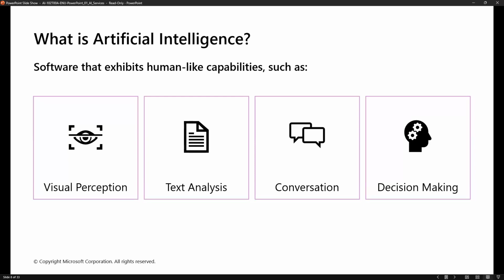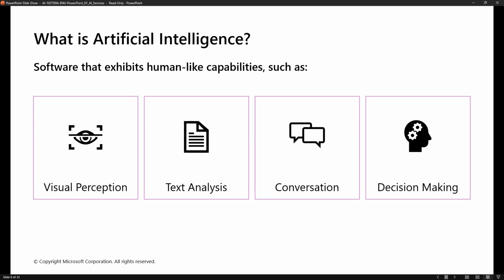First of all, we'll try to understand artificial intelligence. What exactly is artificial intelligence? Microsoft defines it as software that exhibits human-like capabilities, such as visual perception, text analysis, conversation, and decision making. What exactly does this mean? As humans, we have the capability of seeing. Based on seeing, we can understand and analyze things, and we can converse with the person opposite, and based on that we can take decisions also.